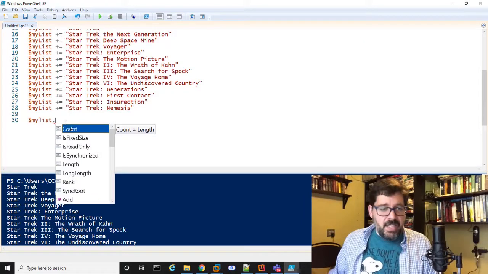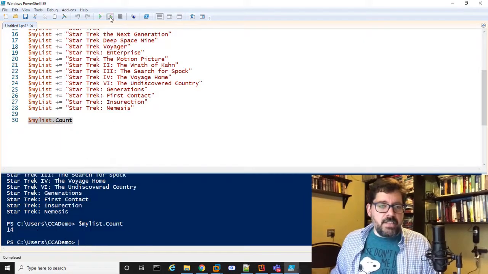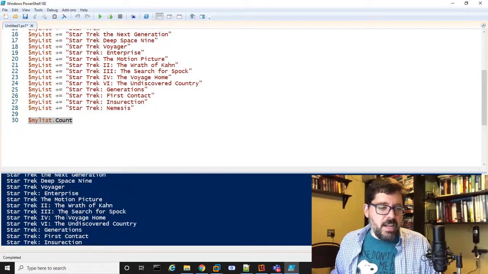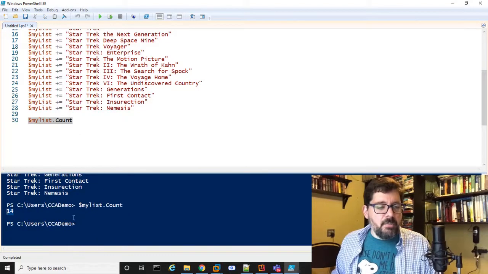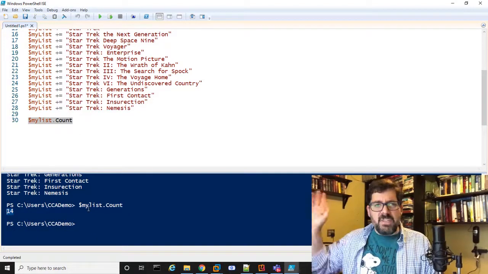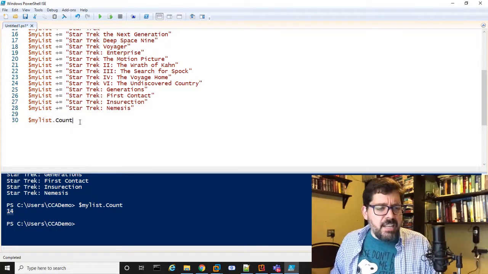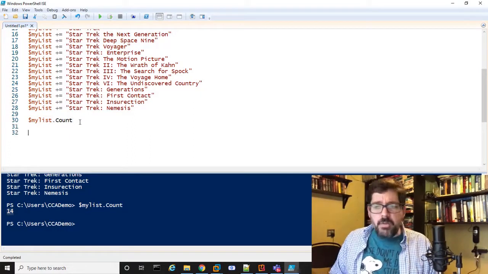For example, count is a good one. Count is going to tell me how many movies I put in there. Well, 14. I put 14 Star Trek movies in here. There was an awful lot of them. I'm missing one here, Star Trek 5. I think we all try to forget about that one. And of course all the new ones, whatever. But in any event, you've got these properties, and you can work with these, right?